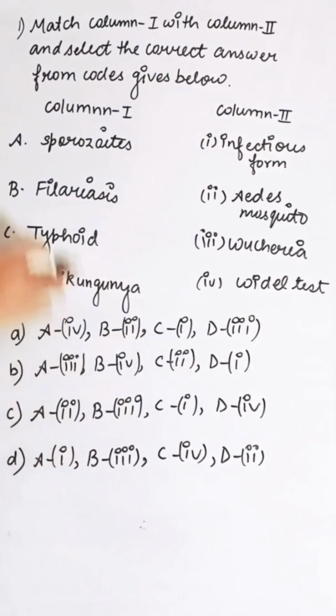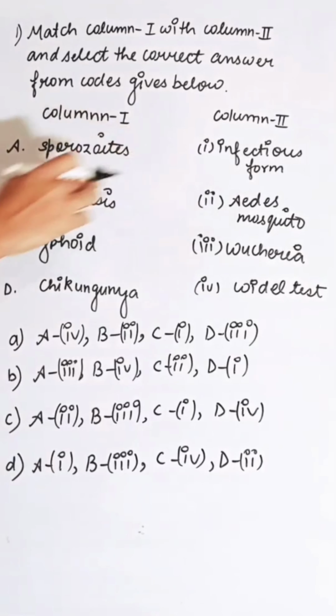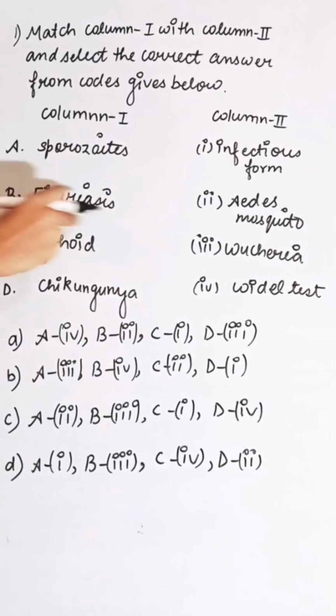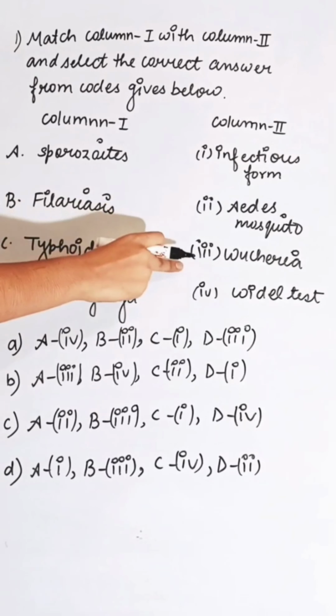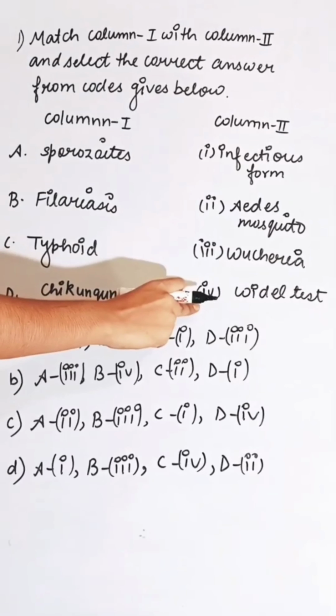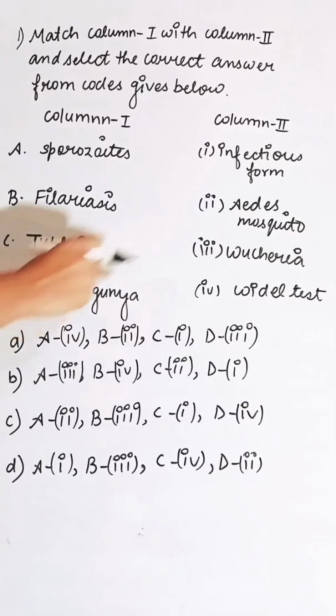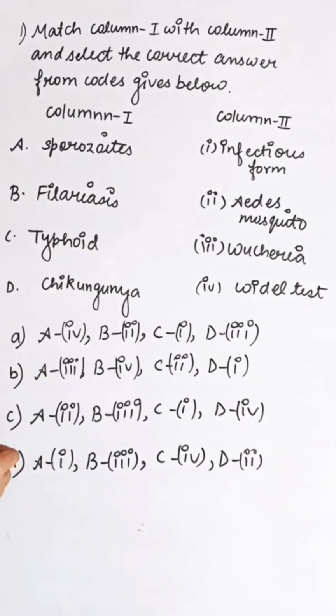These all are the options. Sporozoite is an infectious form. This is correct. Filariasis is also known as Wuchereria. So B is third. Typhoid is confirmed by the Widal test, and chikungunya is caused by the Aedes mosquito. So correct answer is D.